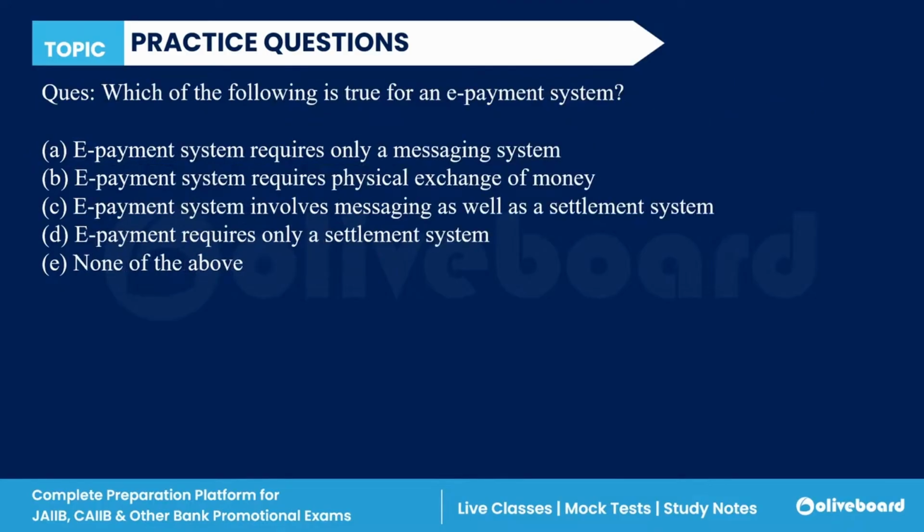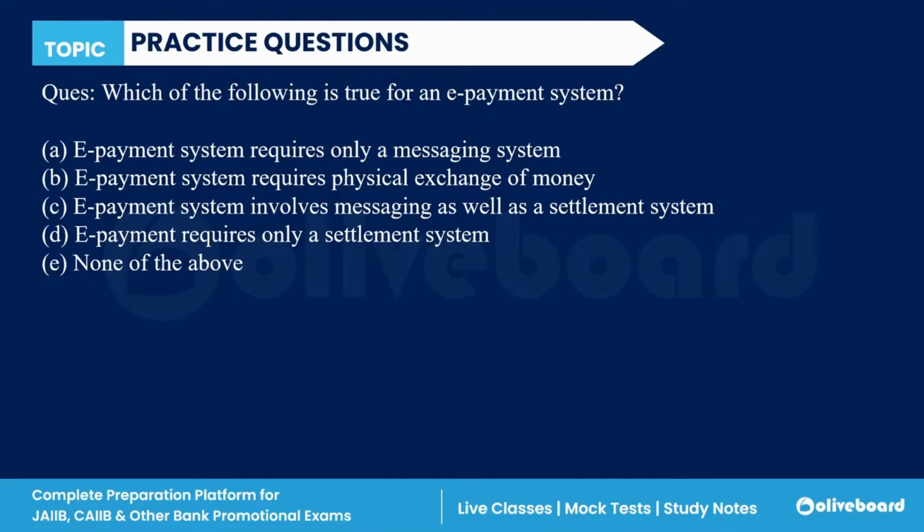Now, which of the following is true for e-payment services? E-payment systems require only a messaging system. E-payment requires physical exchange of money. E-payment systems involve messaging as well as settlement.